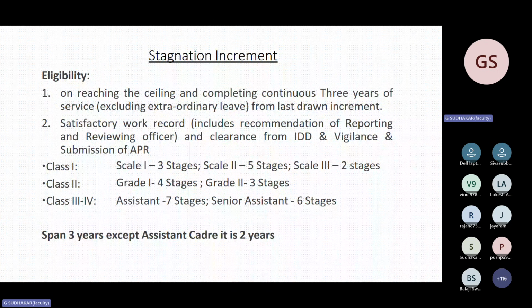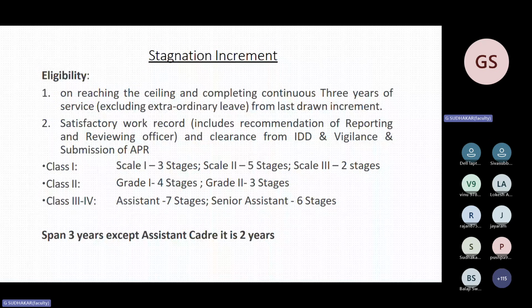See, certain cadres are not here. Just looking at the slide, we have seen assistant and senior assistant, but not RC and substaff. Clear? So stagnation increment is not applicable to RC and substaff. And see the first row: class 1, scale 1, 3; scale 2, 5; scale 3, 2. What about scale 4, scale 5, scale 6 and 7?